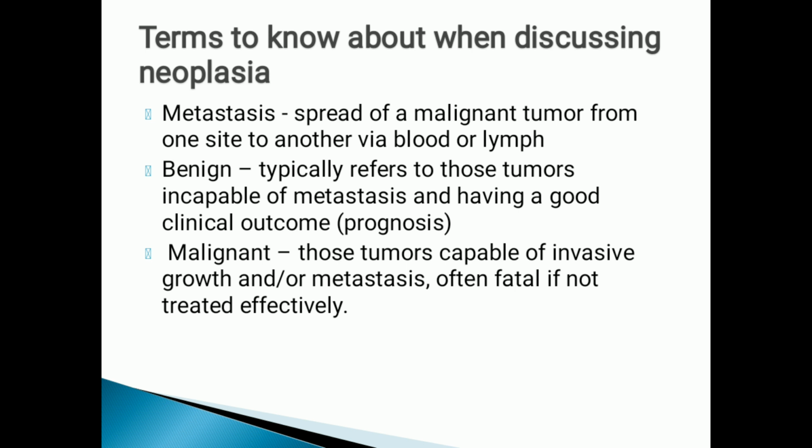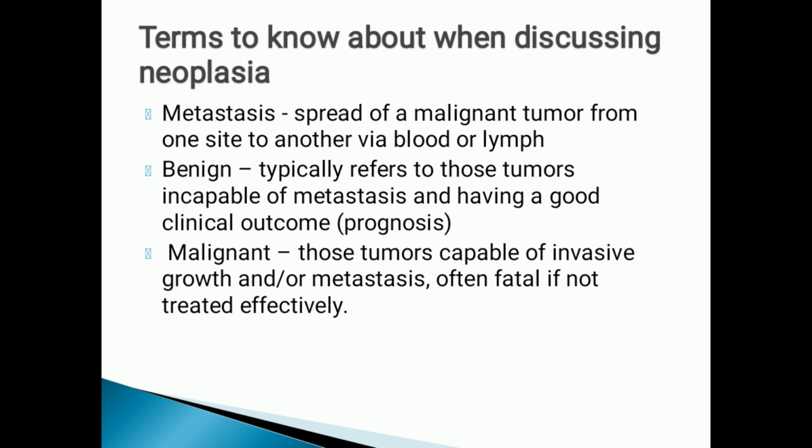Now before we start with what cancer is, we will discuss some of the terms which we will come across. The first is metastasis. What is meant by metastasis? That is the spread of a malignant tumor. Malignant means invasive, which will grow from one particular tissue to any other part of the body. So, spread of a malignant tumor from one site to another, either via blood or lymph. Benign typically refers to those tumors which are incapable of metastasis. That means there will be no metastasis and a good clinical outcome, and they are called well circumscribed. That means they will be at a particular place, they won't go to another organ.